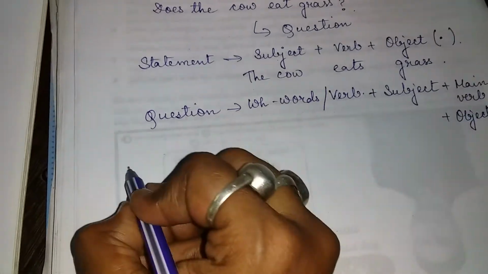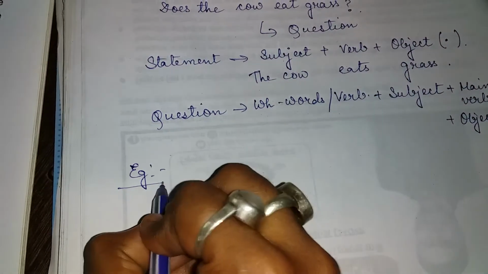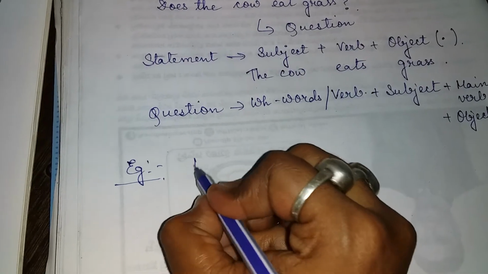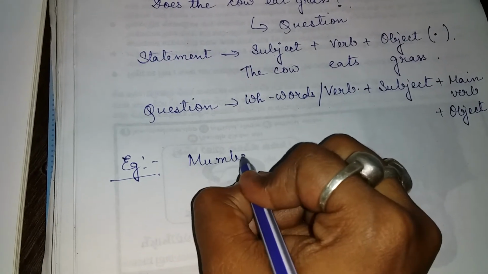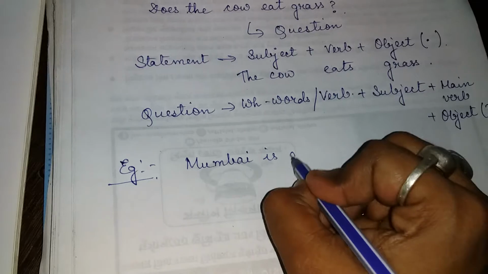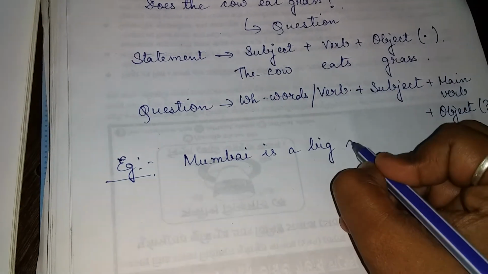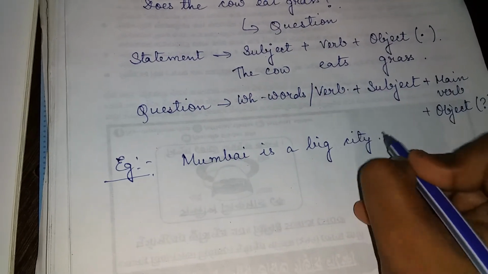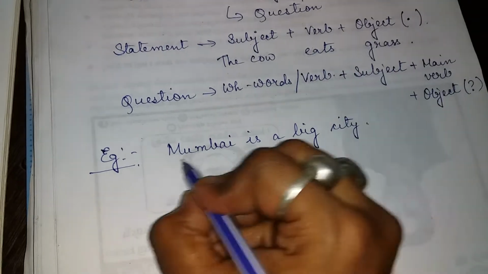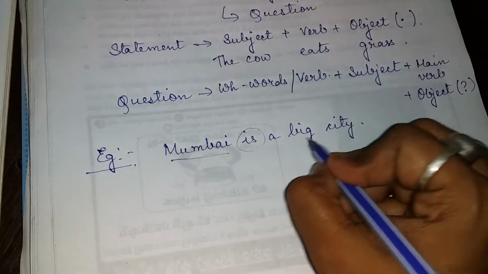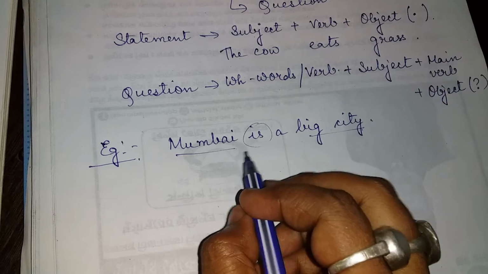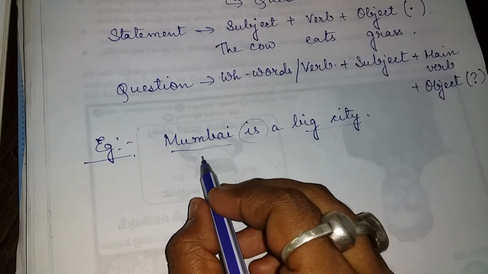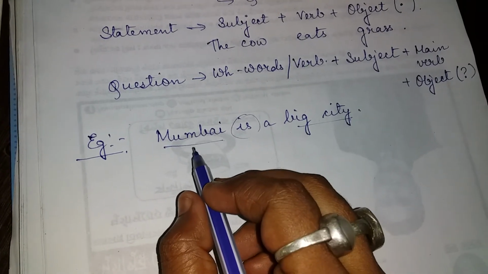Now let's see with some examples. Number 1, Mumbai is a big city. So now this is a statement because there is a full stop, there is a subject, then verb, then object. Now I have to convert it into a question. How?